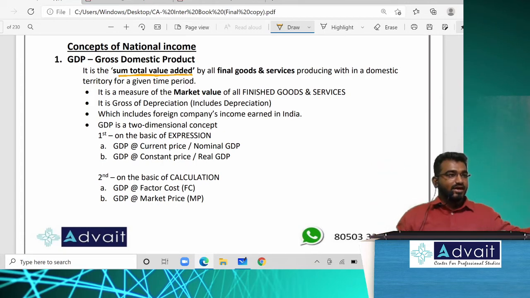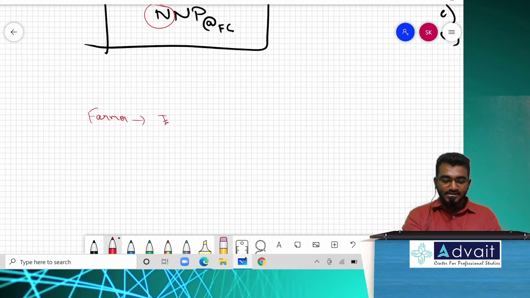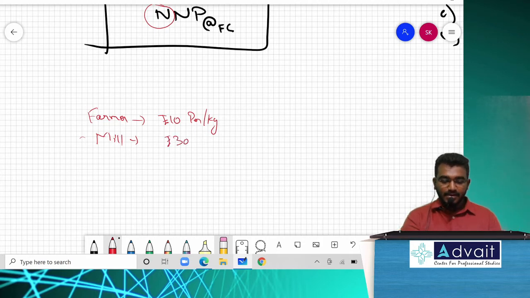Now, sir, whenever a farmer is growing this wheat, assuming he is selling this wheat for 10 rupees per kg. Now, when it comes to the mill, a mill owner, after converting it into flour, that is your wheat flour, will sell it for 30 rupees per kg. Now a baker will purchase that flour for 30 rupees per kg.